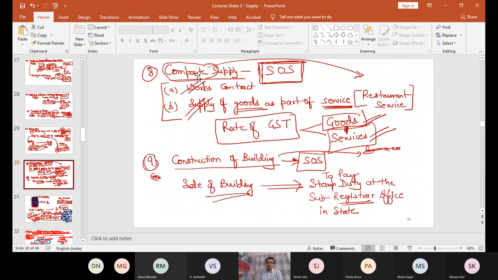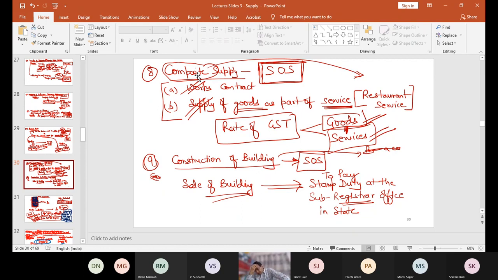This is a composite supply. In Schedule 2, if you remember, two things are composite supply by default: work contract and supply of goods as part of services, like restaurant service. I told you that this is the example of composite supply. Apart from those examples, construction of building is there, because in construction of building you use cement, iron along with services, so it becomes a composite supply. In case of restaurant also, you consume food along with the restaurant service, it also becomes a case of service. So this showed that it is a service, these two.